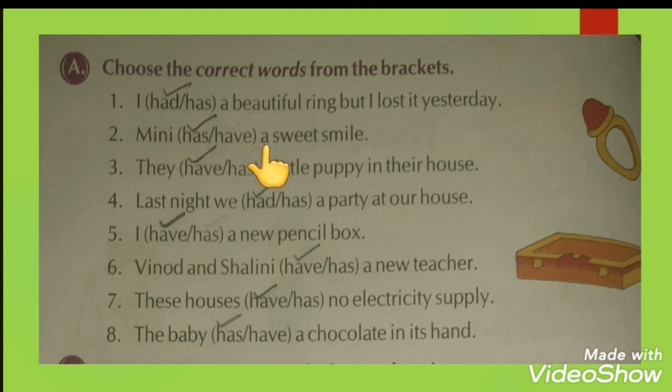Minnie has a sweet smile. So here we use has with Minnie. They have a little puppy in their house. Here we use have because of they. Last night we had a party at our house. We are talking about last night, so that's why we have used had. Like this, student, just try 5, 6, 7, 8 on your own.